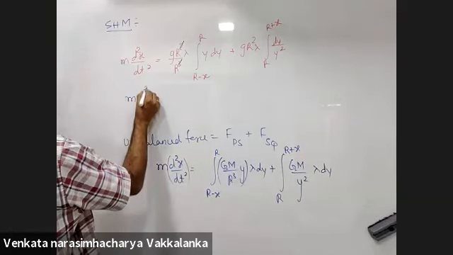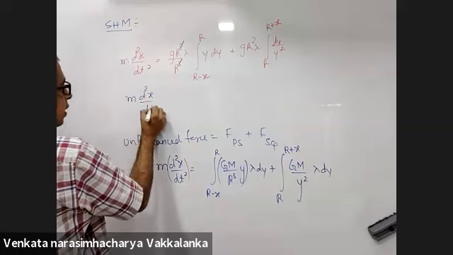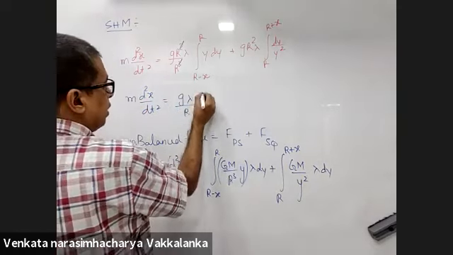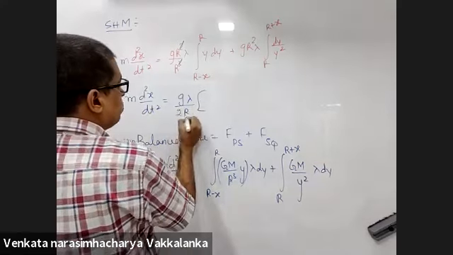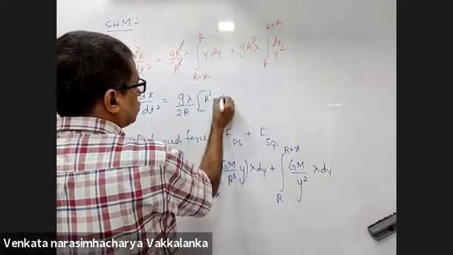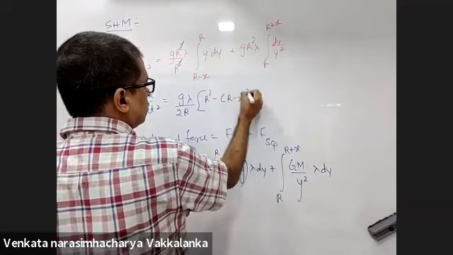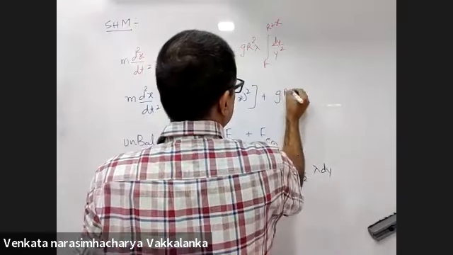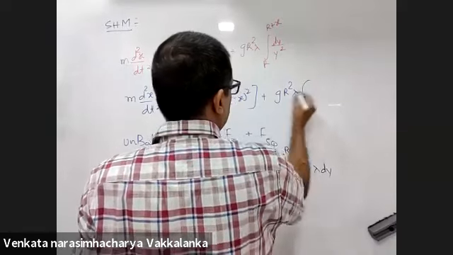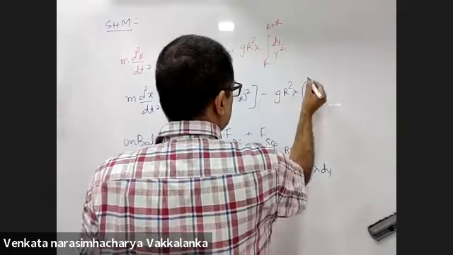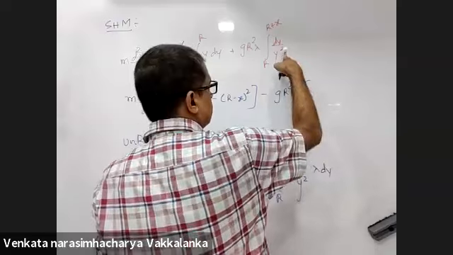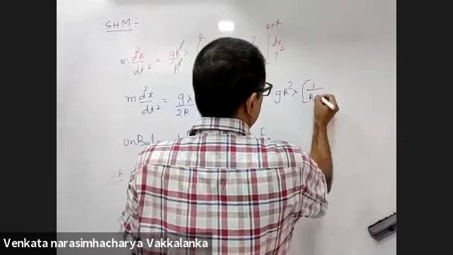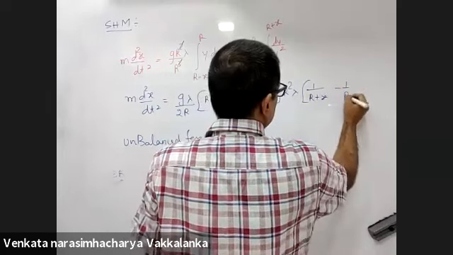M into d2x by dt square equals G lambda by r times y square by 2, from r square minus (r minus x) whole square, plus G lambda square r times minus 1 by y, that is 1 by r plus x minus 1 by r.